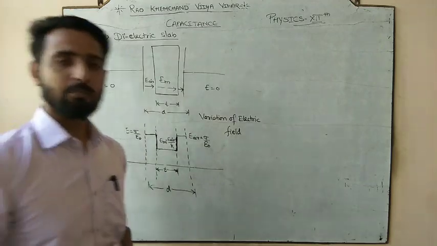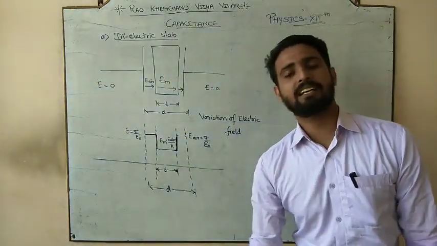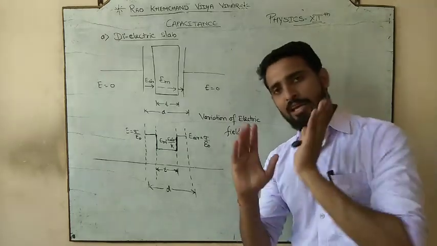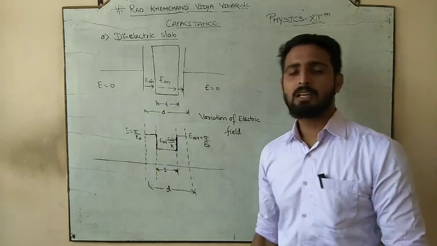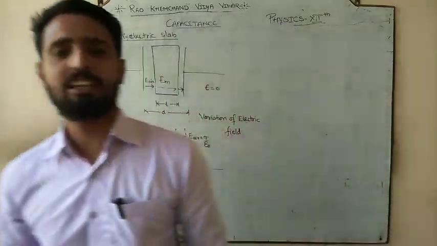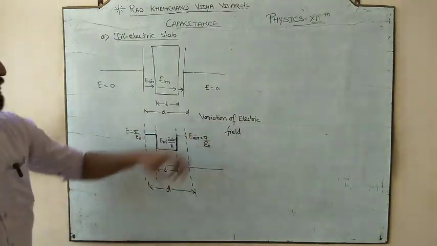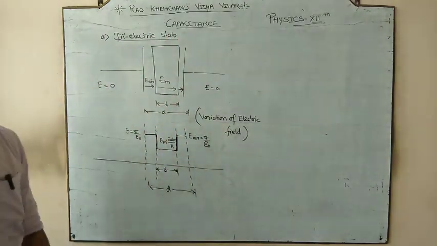But in a particular medium, as long as you are in that medium, your electric field remains the same. If you are in air, it would remain the same. If you are in the particular medium, there it decreases with respect to air, but it remains the electric field in air divided by K. Done? So this is the first variation of electric field when the dielectric slab is inserted.